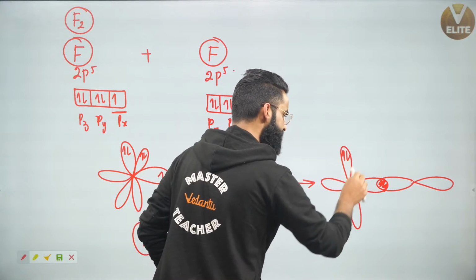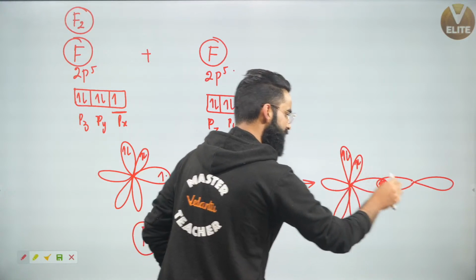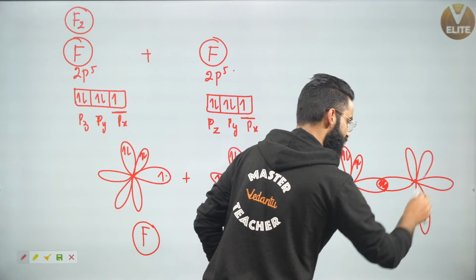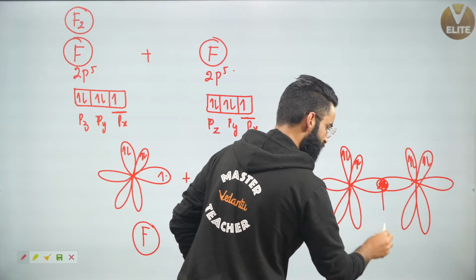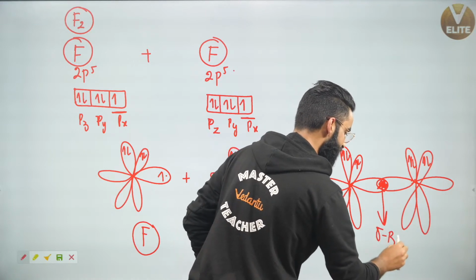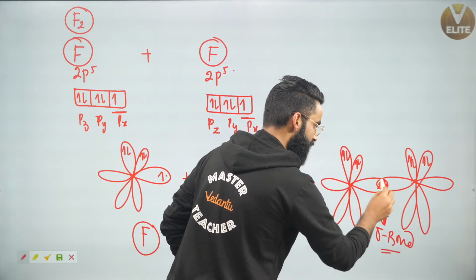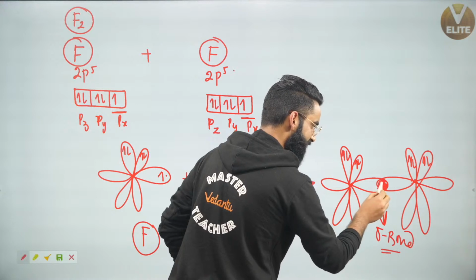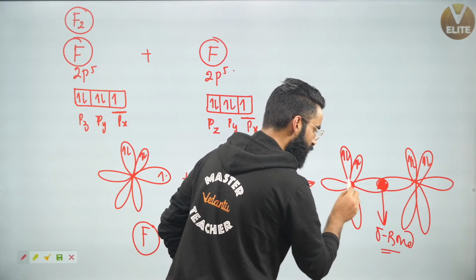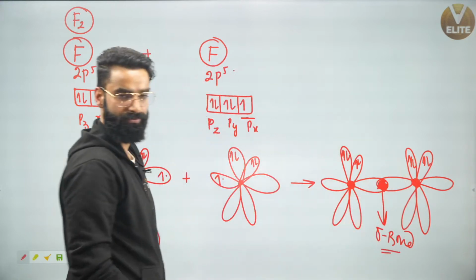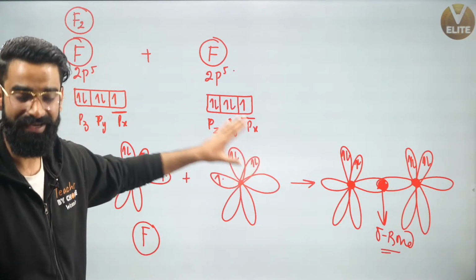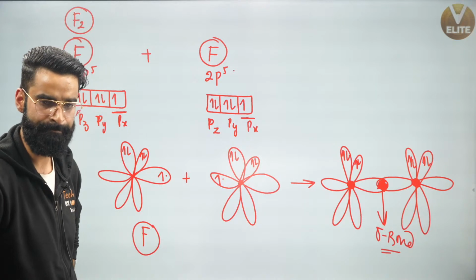This is py of one, this is pz of one. Similarly over here, this is px of one, py of one. Right? So this is the axial overlap, which leads to the formation of a sigma bond. And this electron density is going to arrange itself in such a way that it's under the influence of both nucleus number 1 and nucleus number 2. So this is your F2 molecule, which looks like this as per your valence bond theory, correct?